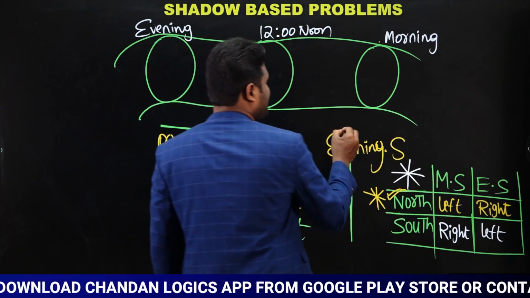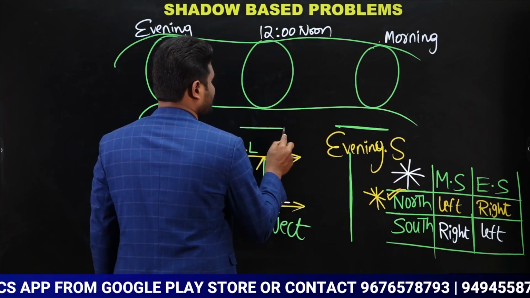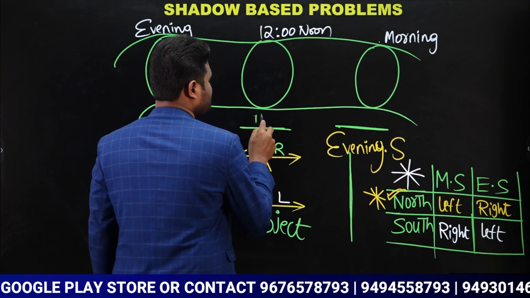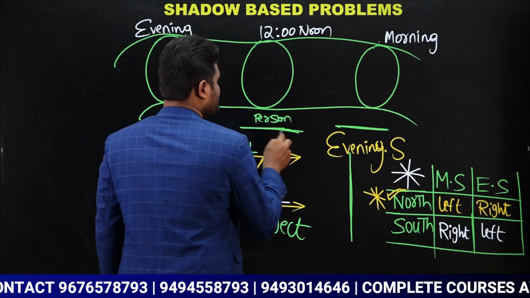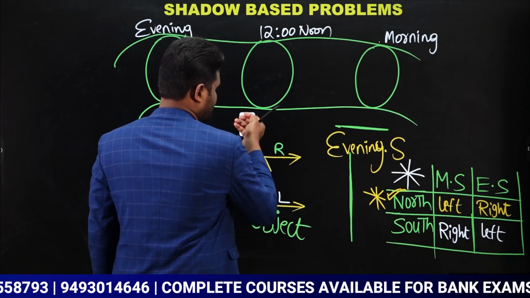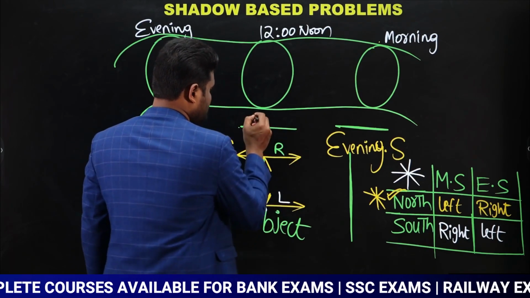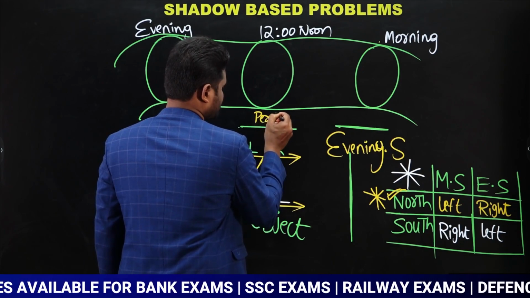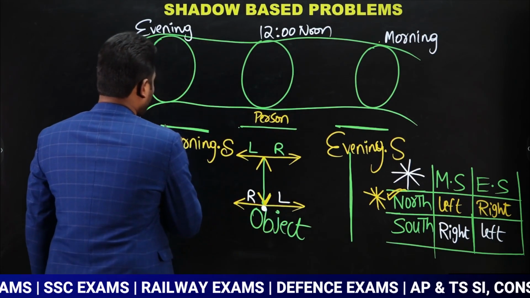Okay, this is evening shadow. Now let us take an example. This is the person, and this is going to be the morning shadow. So this is the person, and this is the morning shadow.